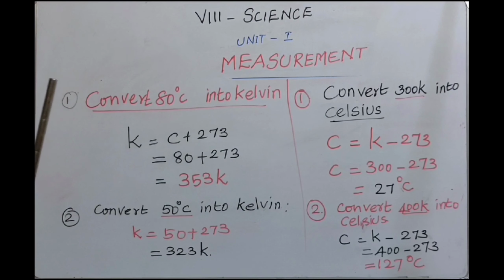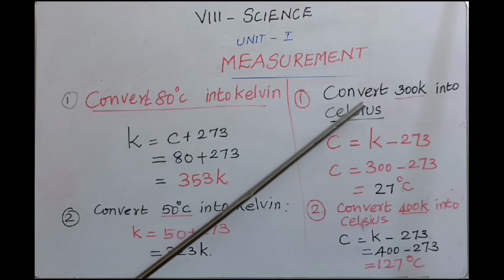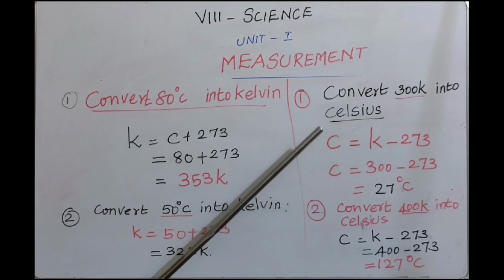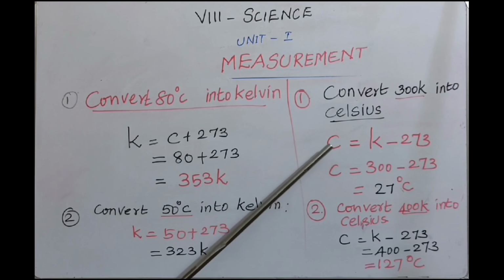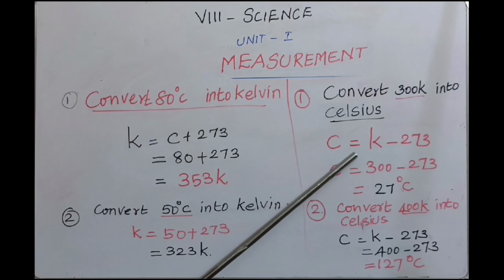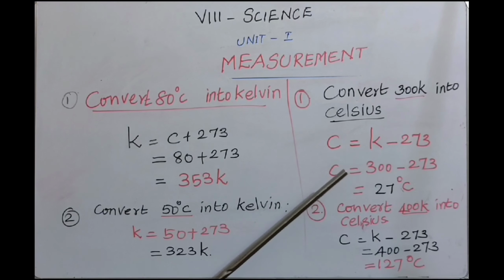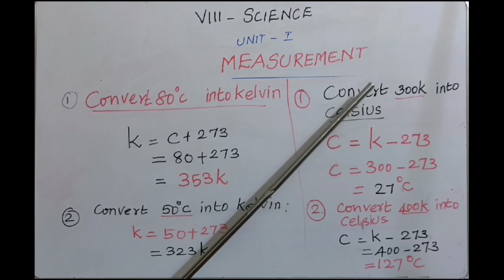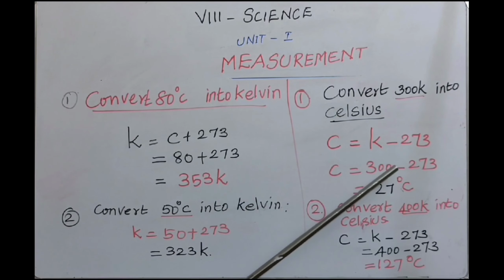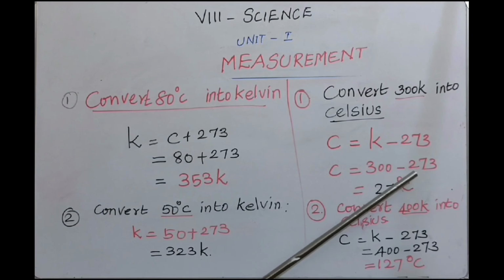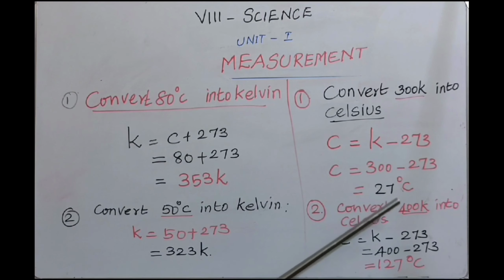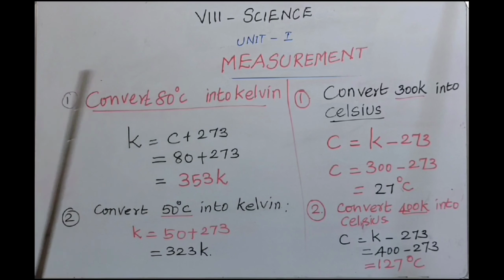Next, Kelvin into Celsius. The given value is in Kelvin, and you have to change it into Celsius. First question: convert 300 Kelvin into Celsius. The formula is Celsius equals Kelvin minus 273. The given Kelvin is 300, so 300 minus 273 gives 27 degrees Celsius.